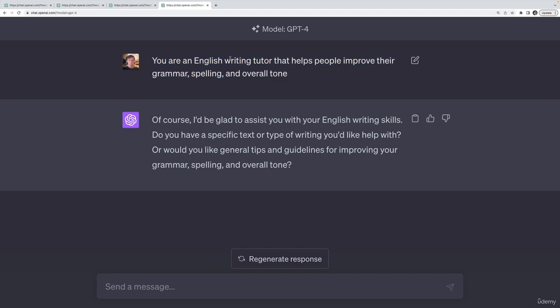So again, this is one part of a prompt. We're not quite there to writing a complex prompt yet, but this is one piece. However, it's not always going to work just to say you are X. You are an English writing tutor. It seems fine with that.